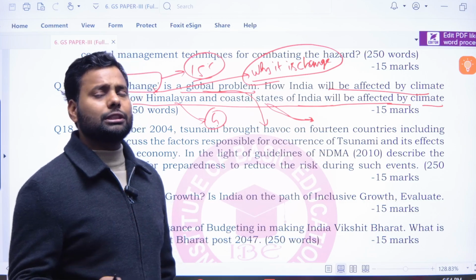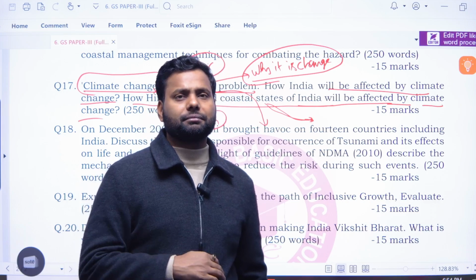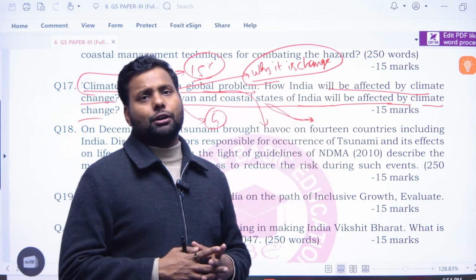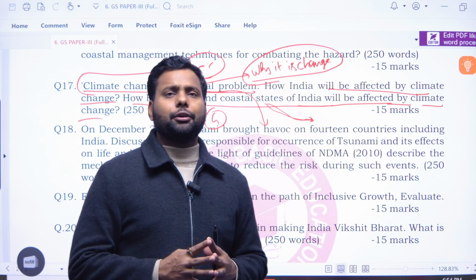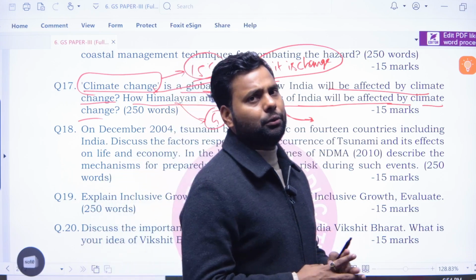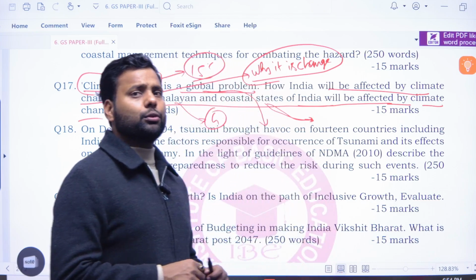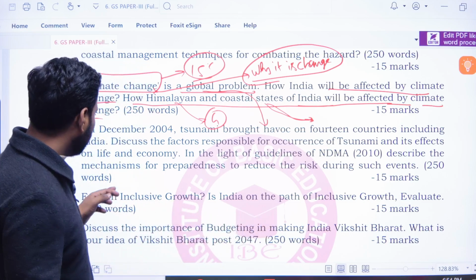More cyclones are originating in the Arabian Sea and the Bay of Bengal, and it will affect the marine ecology, which also affects the coastal people's livelihood, because the major source of income of coastal people is the marine ecology, or the fishes.